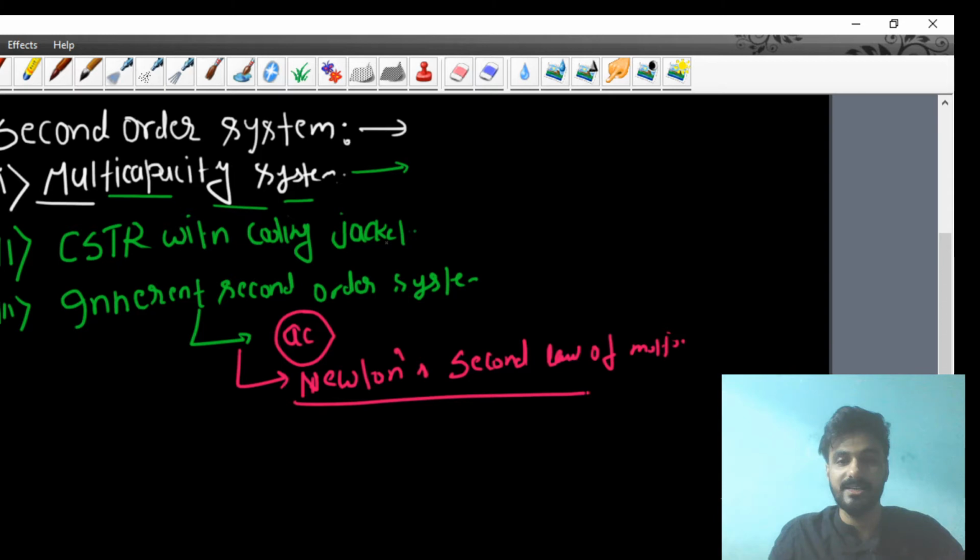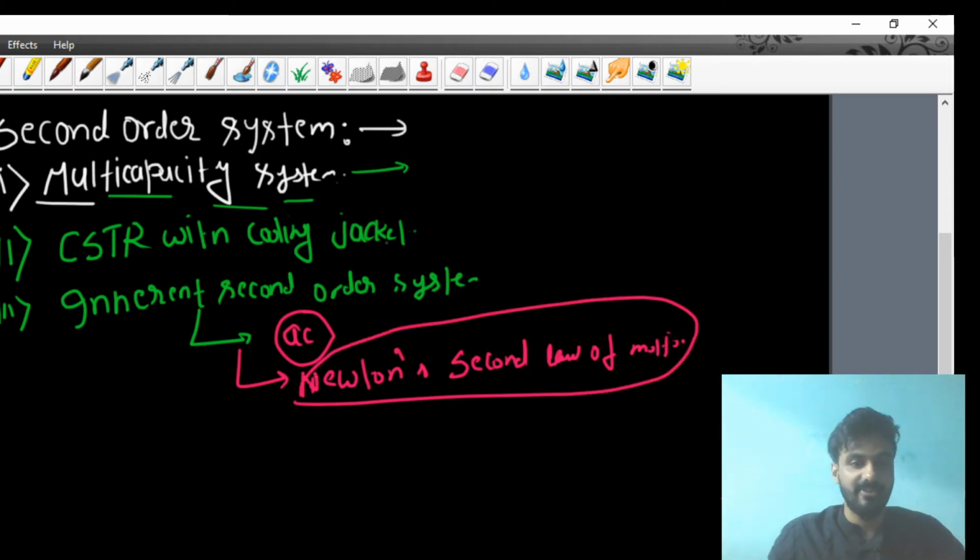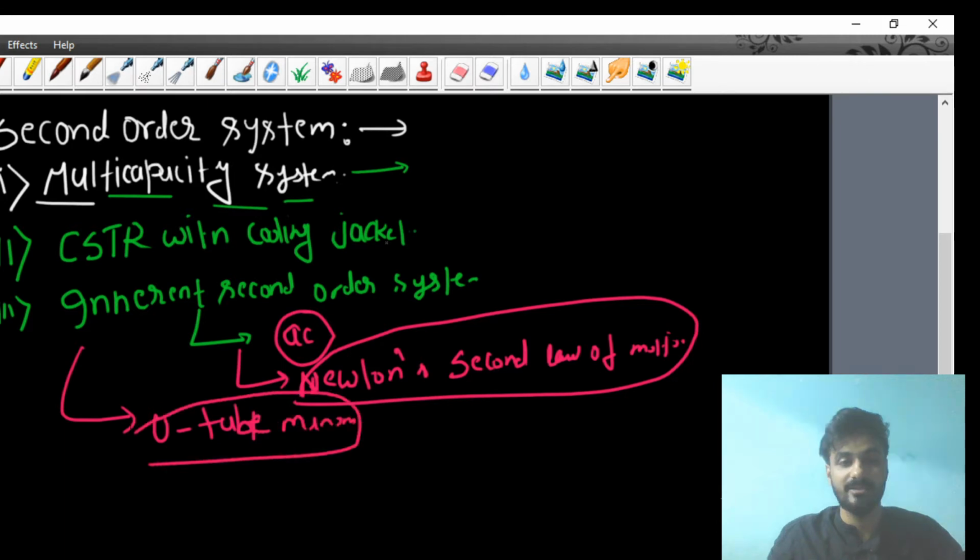Just try to understand, the U-tube manometer. The perfect example of this is the U-tube manometer. A 1 mark question in GATE can be asked from this topic. The U-tube manometer is called a second order system, an inherently second order system. Why? Because if you apply the momentum balance here, then definitely you have to use the second law of motion, and the system which uses the second law of motion is called an inherently second order system. Second is the mounted level indicator.